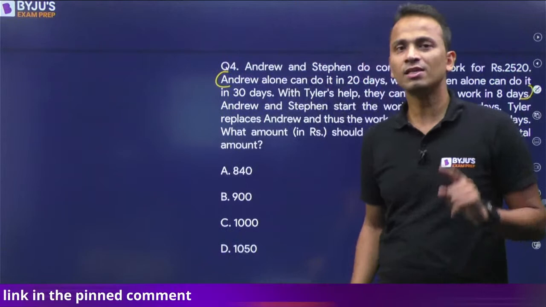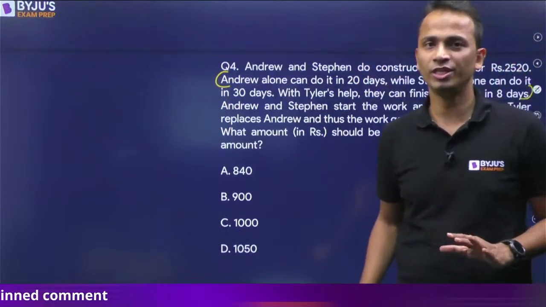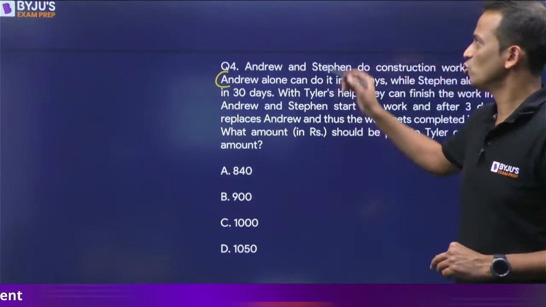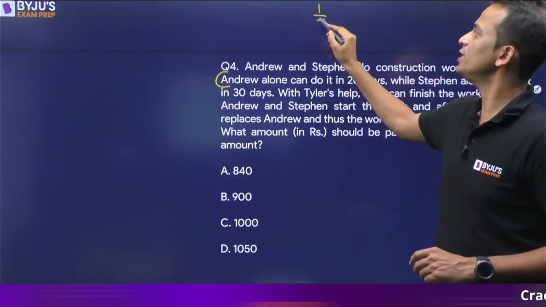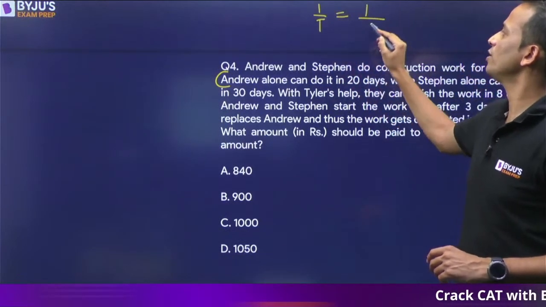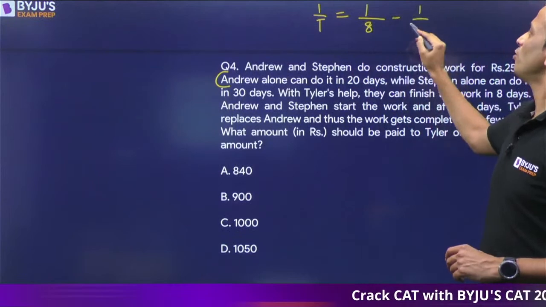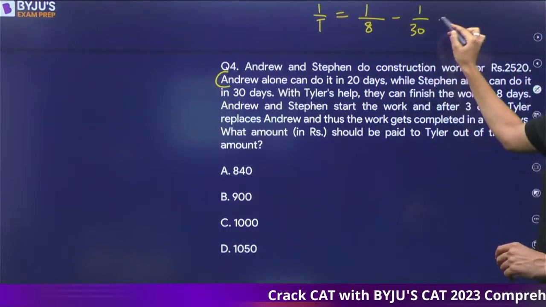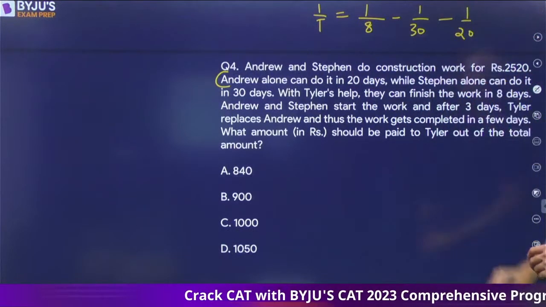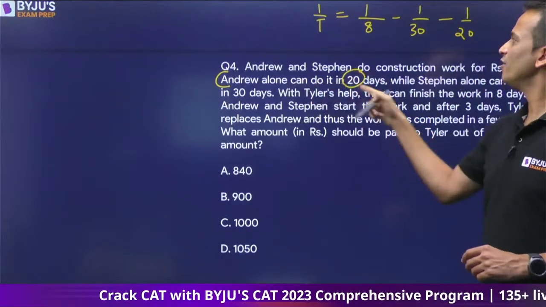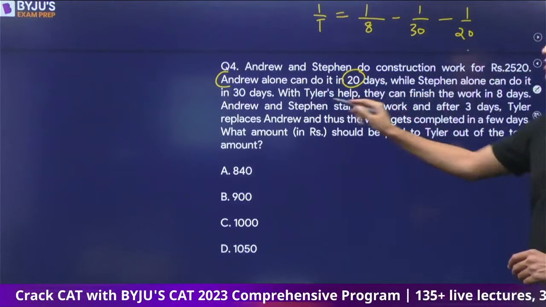First of all, we'll find out in how many days Tyler alone can finish the entire work. So 1 upon T is equal to 1 upon 8 minus 1 upon 30 minus 1 upon 20. So 1 day work of Andrew, 1 day work of Stephen,